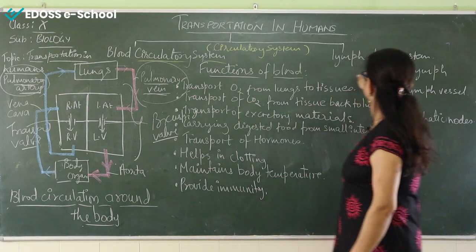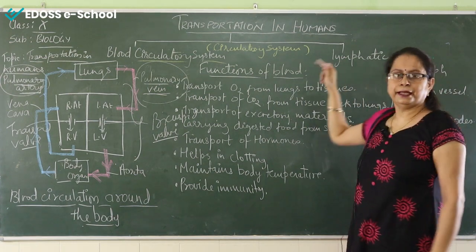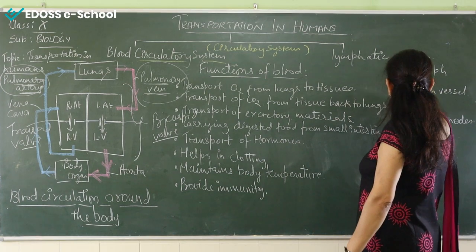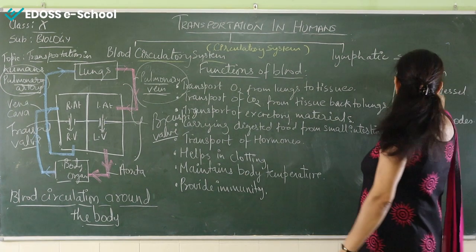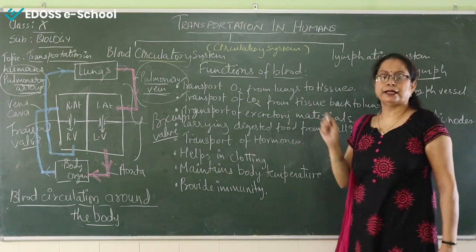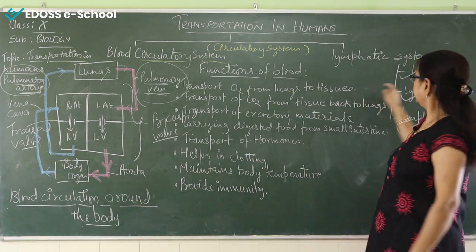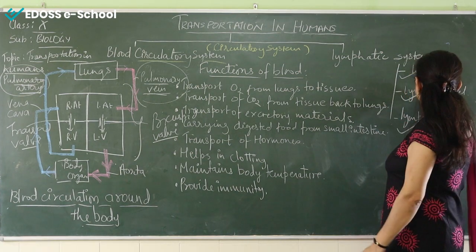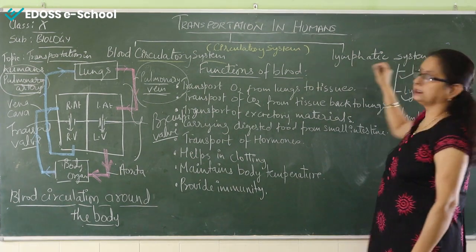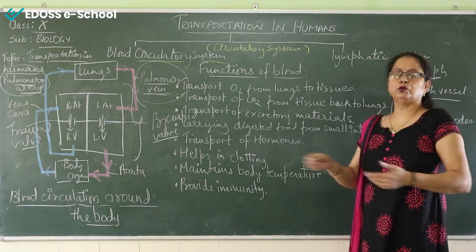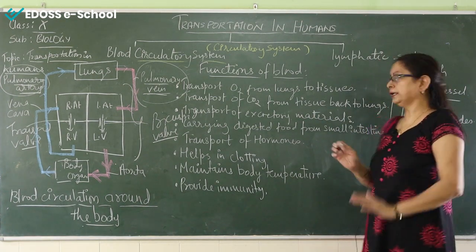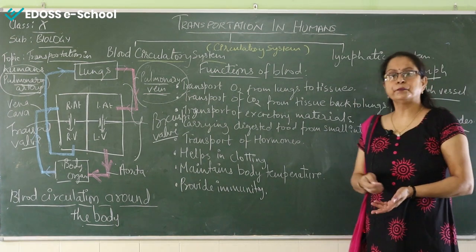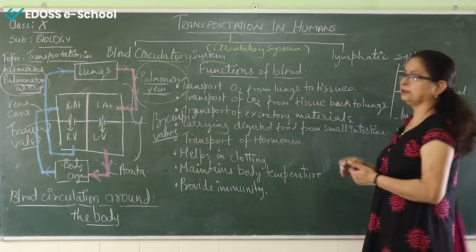The second part is the lymphatic system. As I've told you, there are 3 parts: lymph, lymphatic vessels or lymph vessels, and the lymph nodes. Lymph is a fluid present in the body, and like WBC, it also provides immunity to the body. Lymph vessels are the vessels through which the lymph moves in the body to a particular area. And the lymph nodes are responsible for creating the arrangement of the lymph vessels.